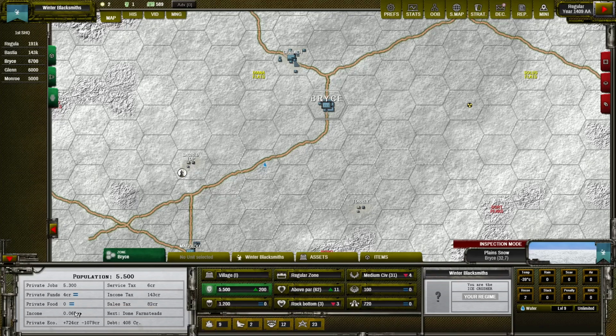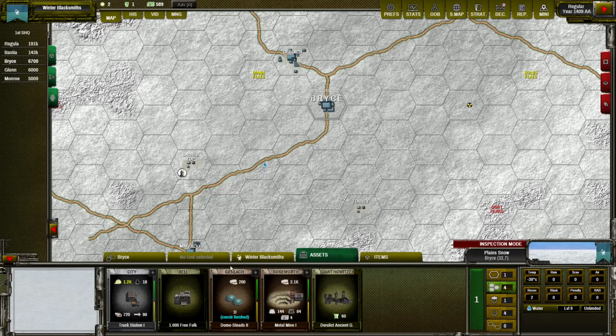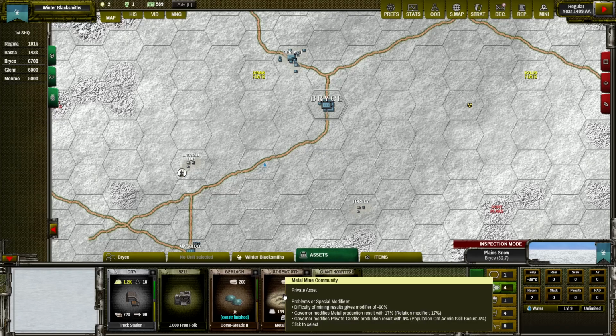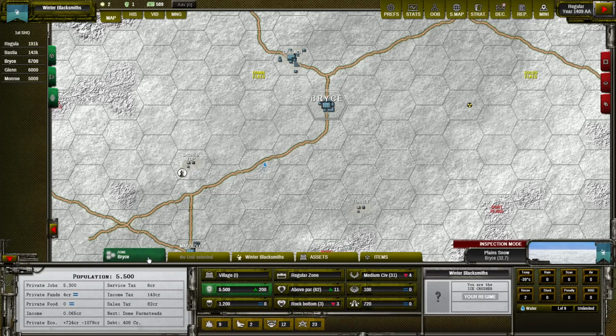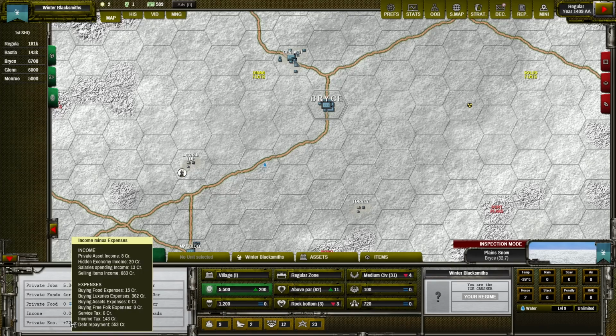But you can see that they are very rich because I allowed them to keep the metal mine because I want to make sure they will have money to finance the assets on their own. So this way, they should have quite a lot of credits. You can see that they have 700 or 600 credits of income.